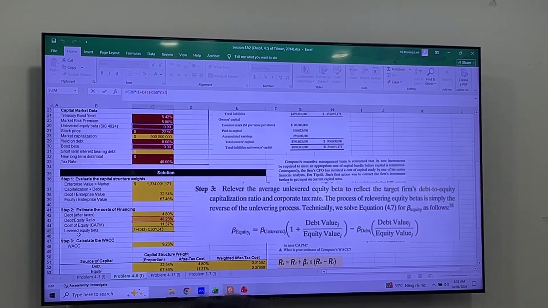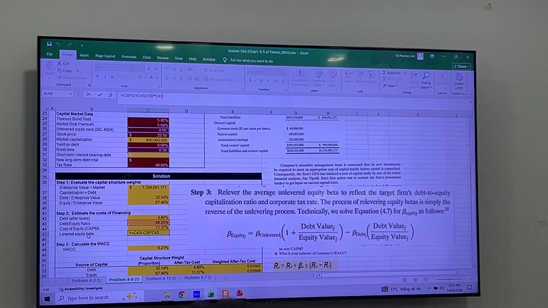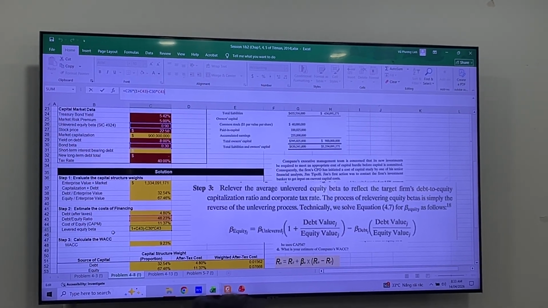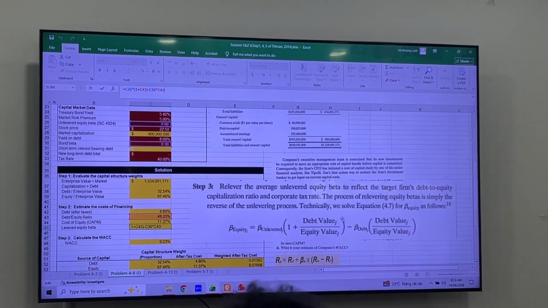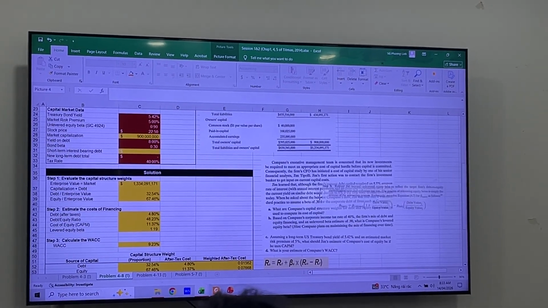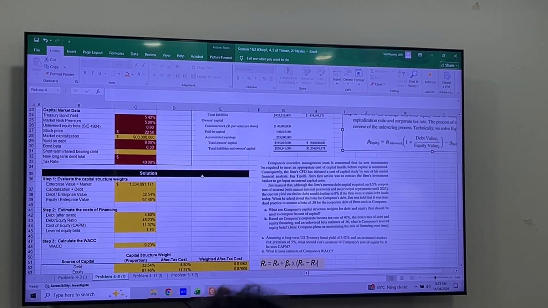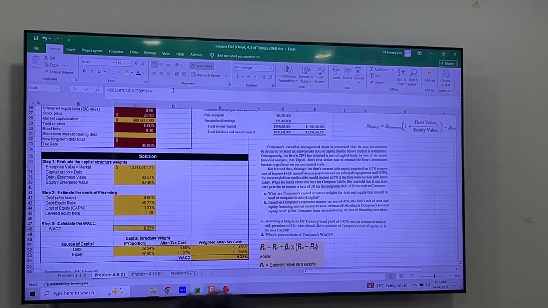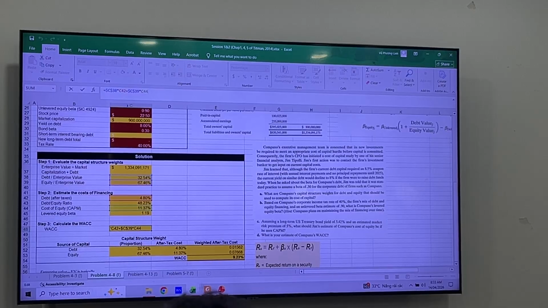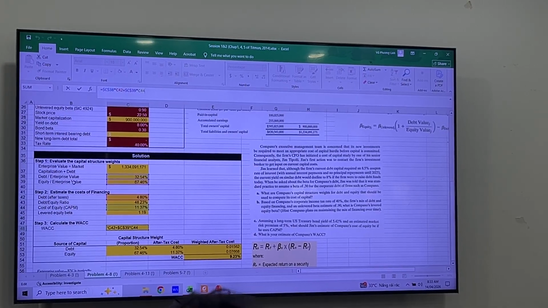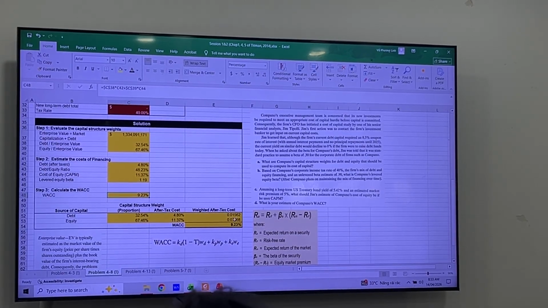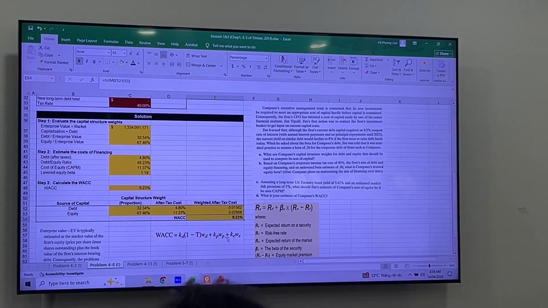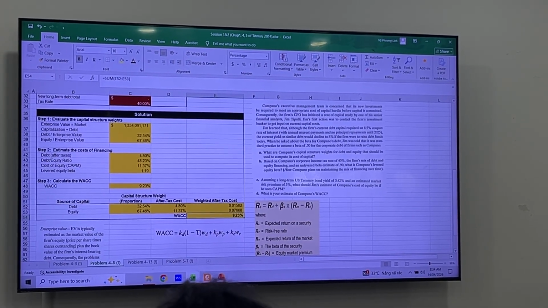Alright? The term unlevered equity beta means what? It means that the company only uses equity for financing, no debt. Alright? Get the point? Right. And given that, we can calculate the WACC using the levered equity beta, and then the debt ratio and the equity ratio, and here this is our calculation for the WACC. Okay, right, good. Now we move to the next question.